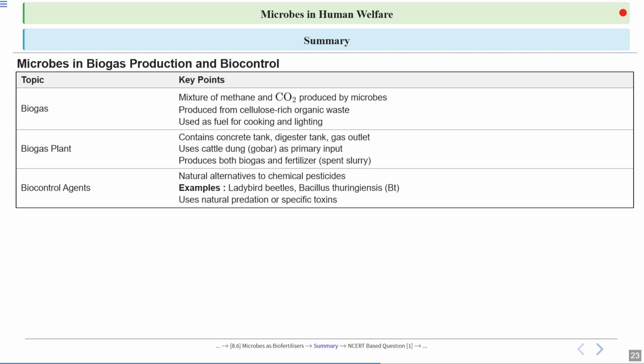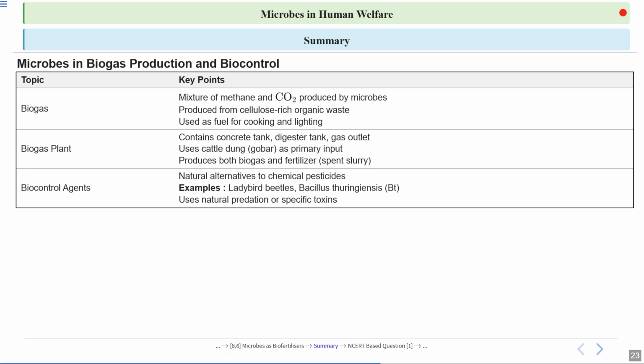Now, a biogas plant contains a concrete tank, digester tank, gas outlet, and uses cattle dung known as gobar as the primary input, because this dung consists of these methanogens. Now, the biogas plant produces biogas, and the spent slurry can also be used as a fertilizer.